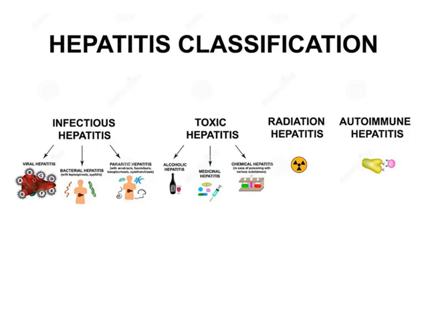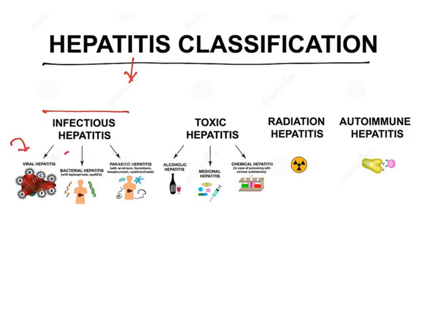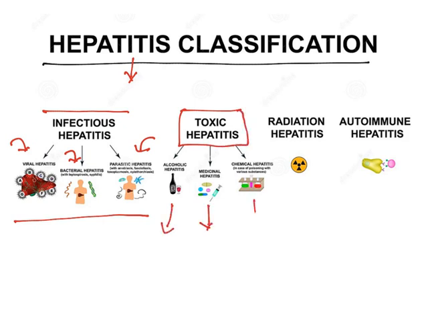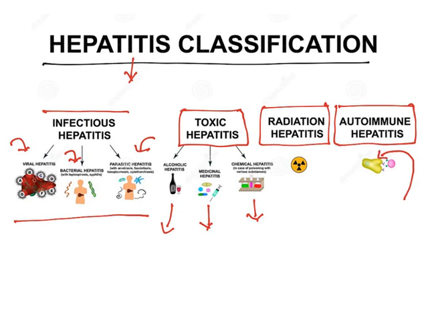Let us begin. Now, hepatitis means, as I told you, inflammation of the liver. It can be caused by various agents like infectious hepatitis, viral infection, bacterial infection or parasitic infections. Any of these can cause inflammation of the liver. Similarly, there is another thing called toxic hepatitis. Ingestion of alcohol, certain drugs and some chemicals will also cause hepatitis. Radiation also causes inflammation of the liver, and autoimmune hepatitis is also there, wherein our own immune cells start attacking the liver, and that results in inflammation of the liver.